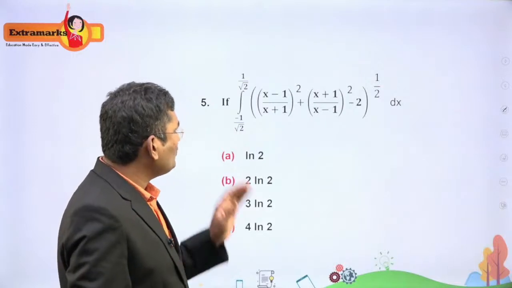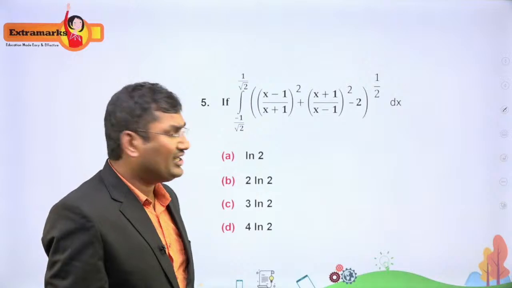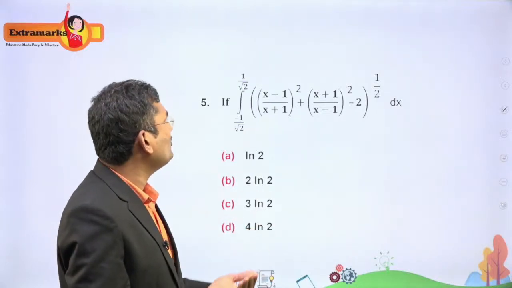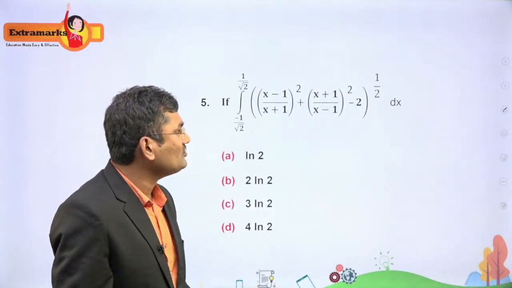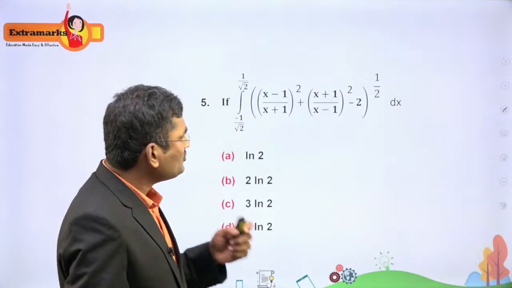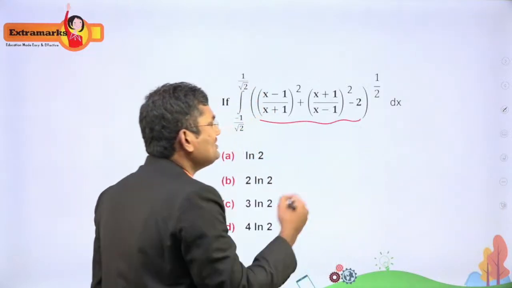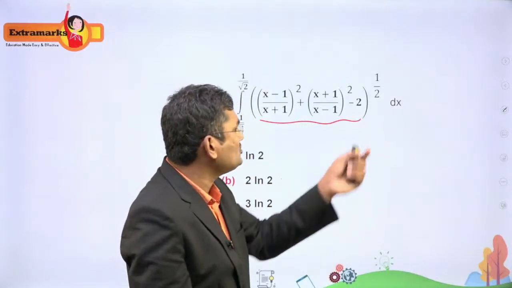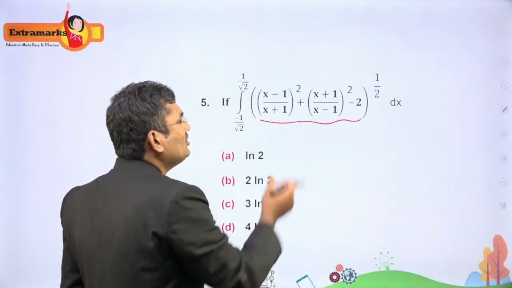This is a question from integration. See, definite integration. They have given two limits, minus 1 by root 2 to 1 by root 2, of (x minus 1 by x plus 1) whole square plus (x plus 1 by x minus 1) whole square minus 2. If you observe closely, the inner one is in the form of a square plus b square minus 2ab. We can write this minus 2 into ab because these two terms get cancelled out, right?